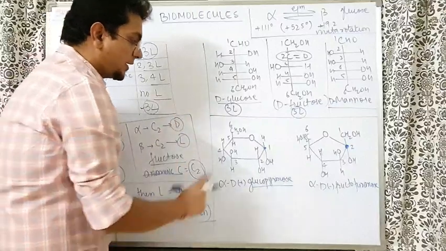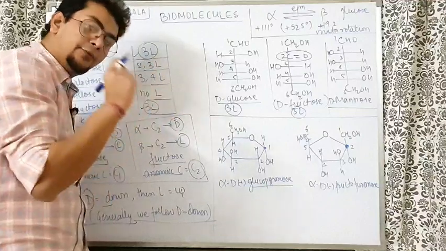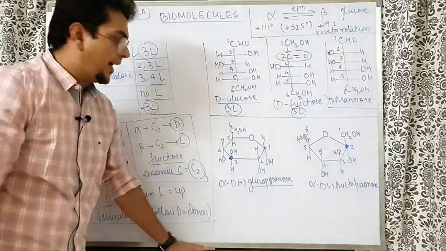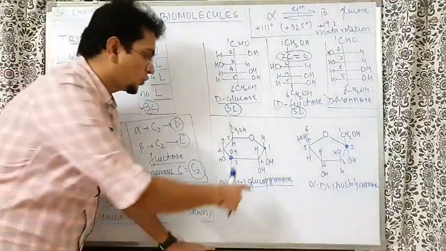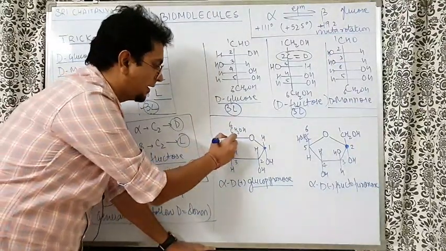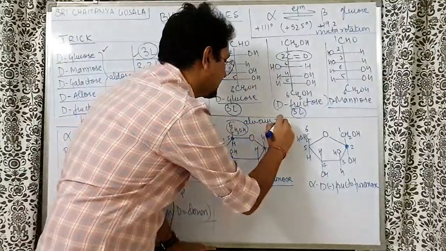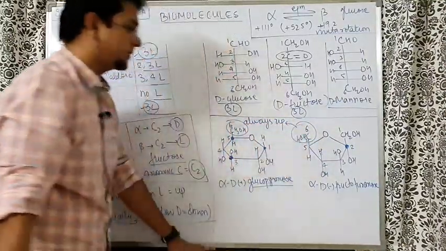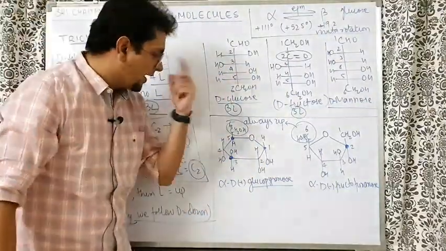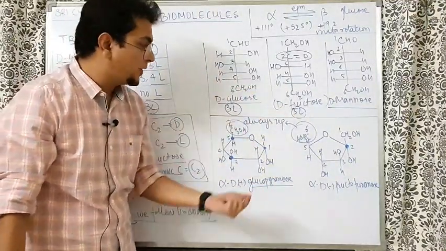Now, how to write it? For glucose I have 3L, which means D for down, L for up. So the third carbon should have OH up, and the remaining ones should have OH down. So OH down, OH down, OH down. Here OH is not there on this carbon, because whenever there is a CH2OH, the CH2OH is always written up, in the form of L. So understand, if D is down, then CH2OH is always up.